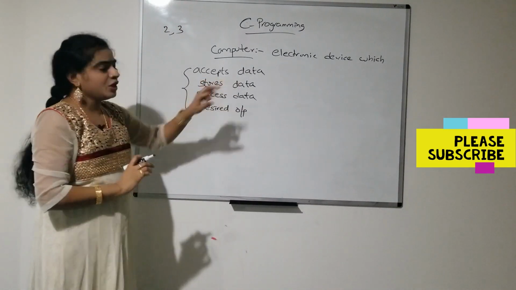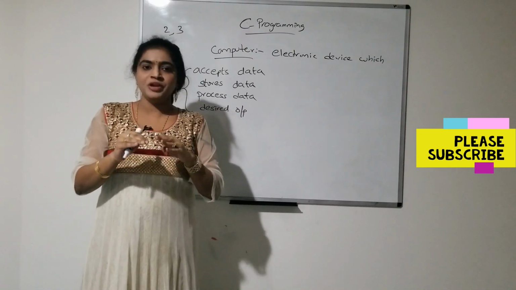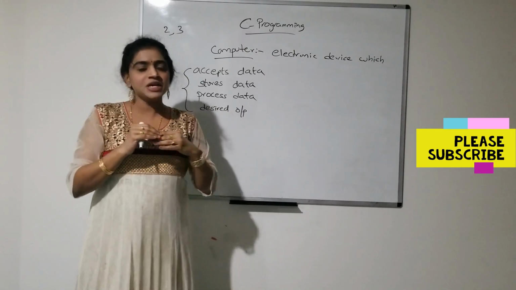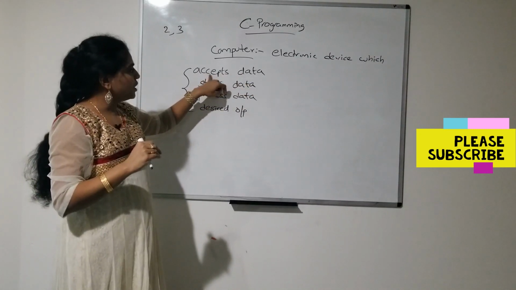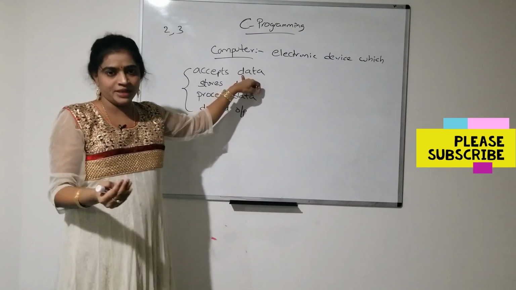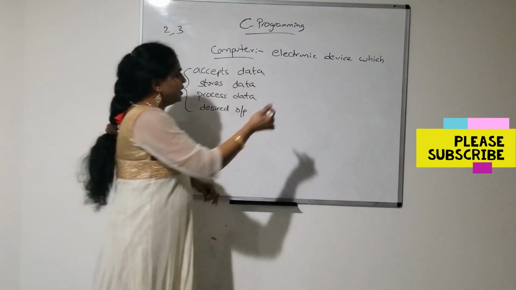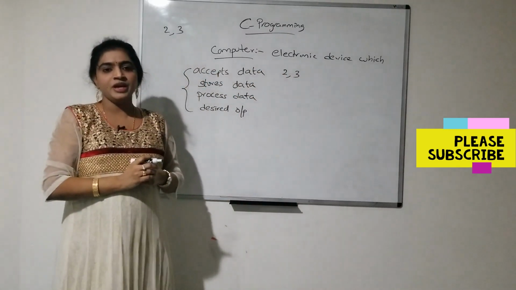So here what will the user do? User means we who are working with the computer, we are all users. So first the user will provide input through input devices like the keyboard. So the user will give the input 2, 3.